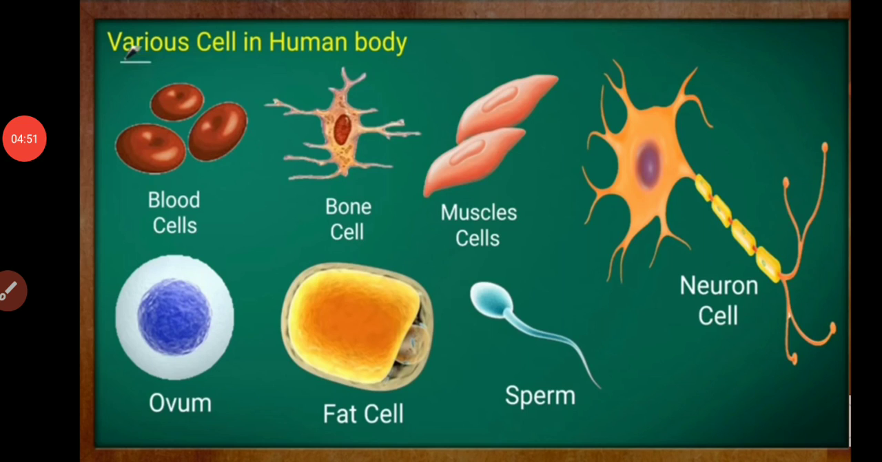Human body is composed of more than 200 different kinds of cells. There are various cells in human body. See, blood cells. This one is the structure of the blood cells present in the human body. Bone cell, muscle cells, neuron cell, ovum, fat cell, sperm. And they have different functions.